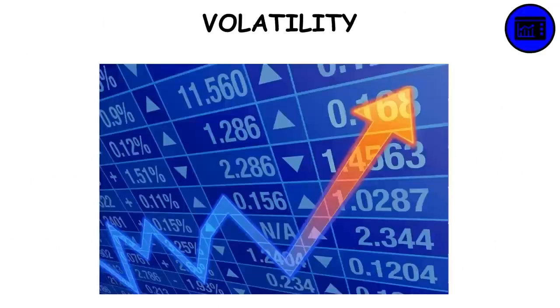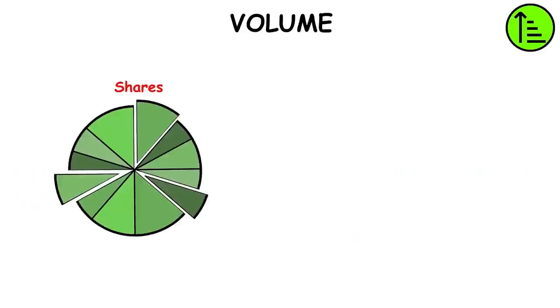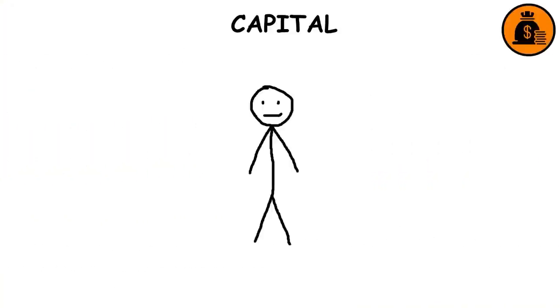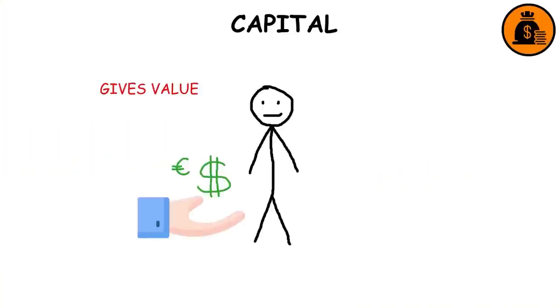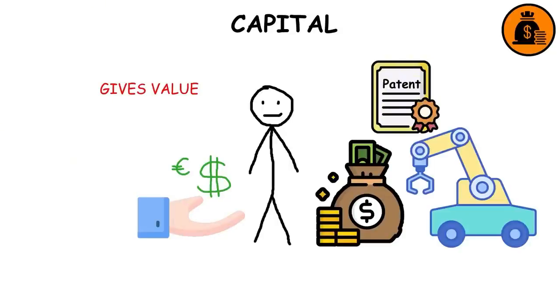Volatility. How fast the stock price moves up and down. Volume. Number of shares of a company traded each day. Capital. Broad term that can describe anything that gives value to its owners. It usually refers to money, but it can also describe machinery, patents, etc.